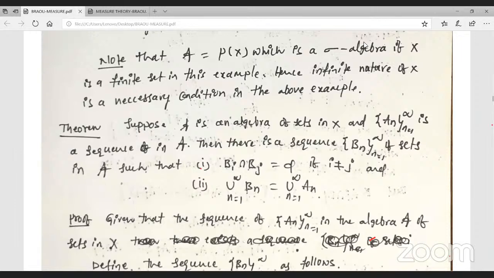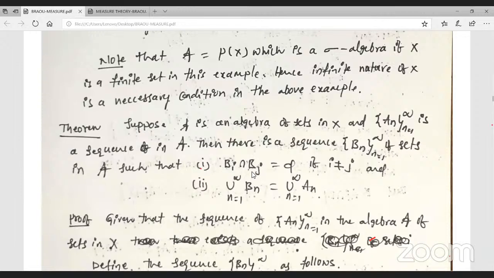Observe here, they're in a sequence of sets. Suppose A is an algebra of sets. The countable sets A1, A2, and so on, An for n equal to 1 to infinity, is a sequence in A. Then there exists a sequence. Sequence means not of numbers; these are all sets.